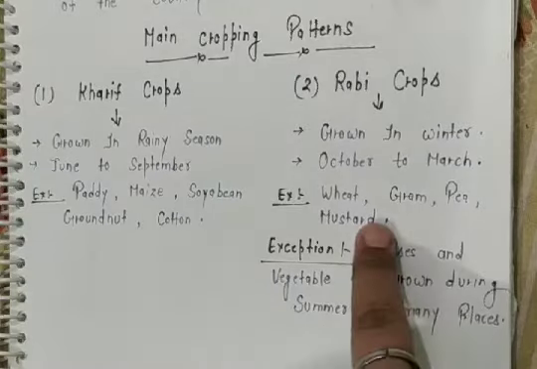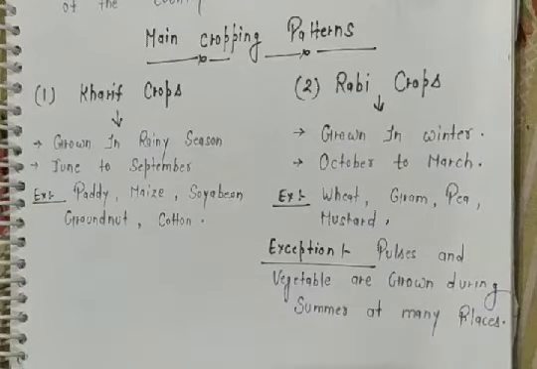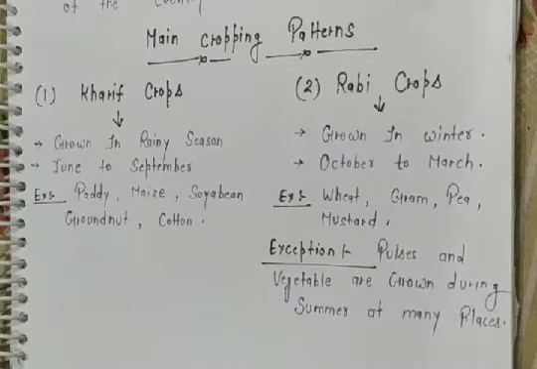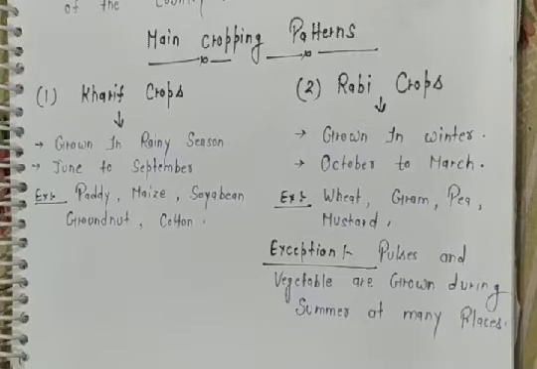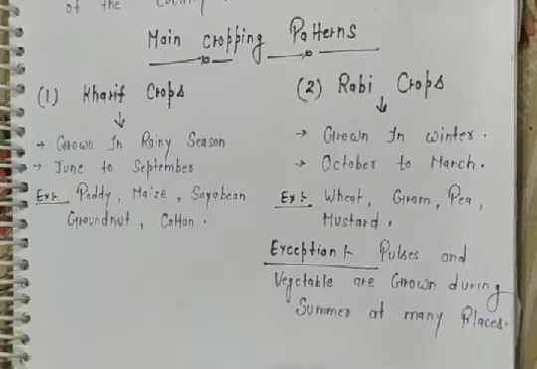What about examples? Examples of Rabi crops are wheat, gram, pea, and mustard. But there is one exception. Some pulses and vegetables which are closely related to Rabi crops are grown during summer time at different places in our country.